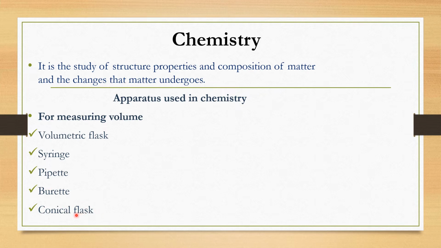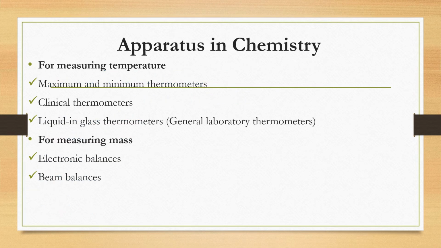All of these are calibrated and contain measurements of different volumes. Then we have apparatus for measuring temperature. For example, the maximum and minimum thermometers, the clinical thermometers, and the liquid in glass thermometers, which we use in the lab. So in the next lesson, we are going to see the role of each type of thermometer and why they differ.